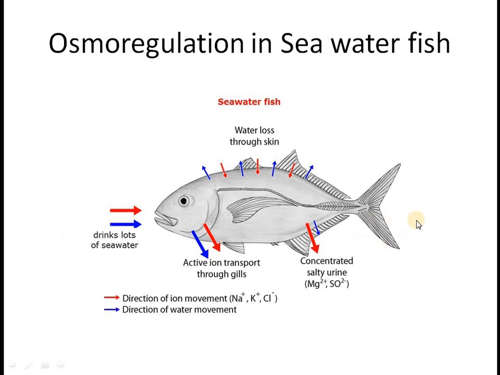This is the diagram which will help you understand this. This is the fish which is residing in seawater. When the fish takes in seawater, it contains less water and more salts. So this fish will actively transport ions out of the body, plus it will reabsorb a lot of water from the kidneys. When kidneys reabsorb a lot of water, they will let go of excess salt. The concentration of urine would be high. I hope you know this phenomenon by going through your chapter of homeostasis.